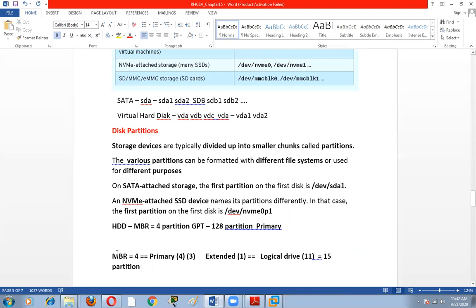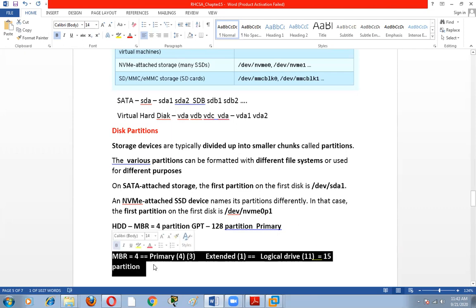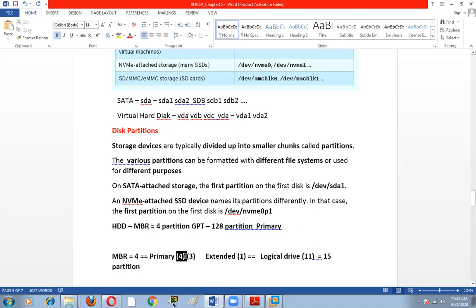So in MBR, we can create only 4 partitions, and if we want to utilize more than 4 partitions, we can create 3 primary and 1 extended. In this extended partition, we can create 11 logical partitions. So this is the mechanism to create the partition. I will show you this when we create the partition. So only 4 partitions, and in this we can create 1 extended and 11 logical drives.